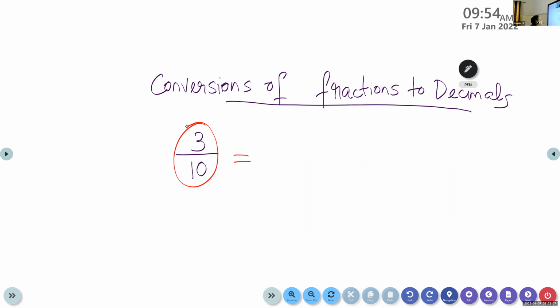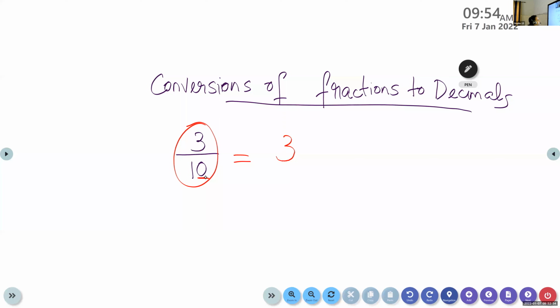Now here we will first write the numerator. What is the numerator here? 3. We will first write the numerator. Then we have to count the number of zeros in the denominator. What is the denominator here? 10. How many zeros are there? Only 1 zero. Yes, children. How many zeros are there? 1 zero. Now we are going to place the decimal point.